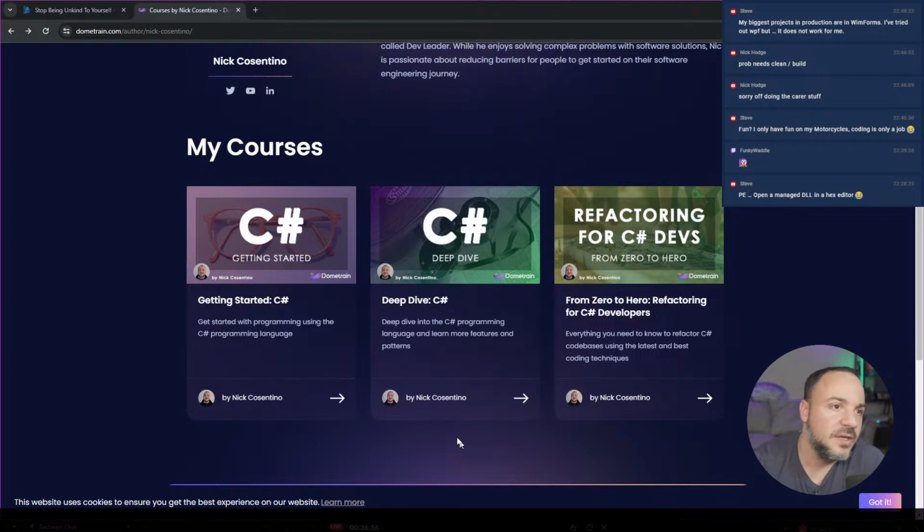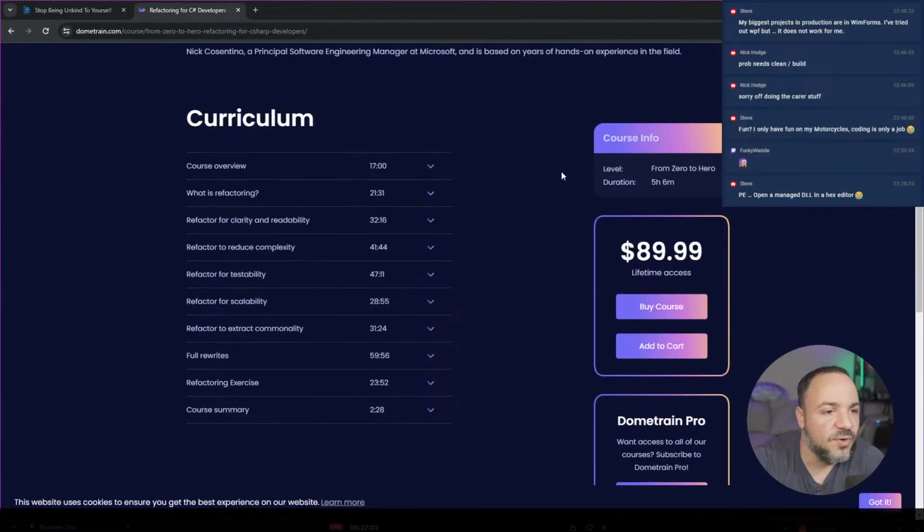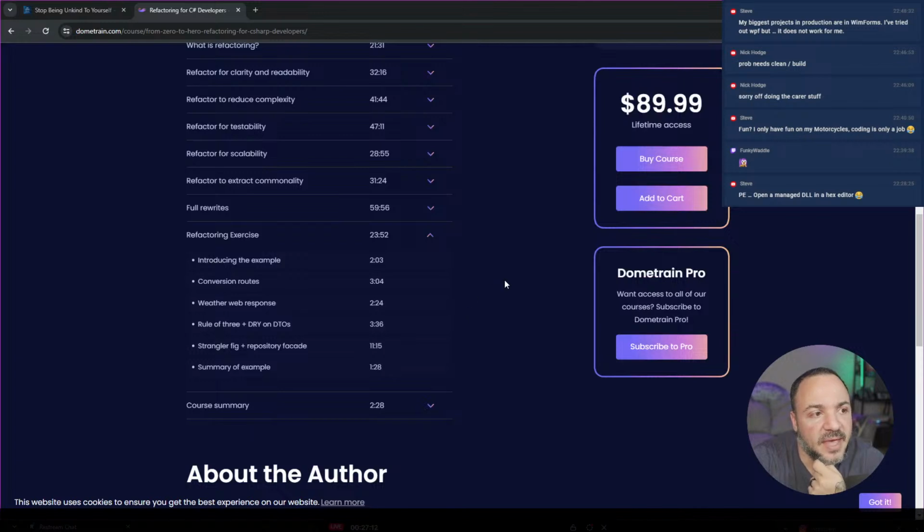The refactoring one is, I am really big on refactoring, so I was happy to do this course for Nick Chapsis. It walks through a bunch of different refactoring techniques. There's a big exercise at the end here. And in my opinion, refactoring is one of the most important skills you can have as a software engineer. So that's another course I have.